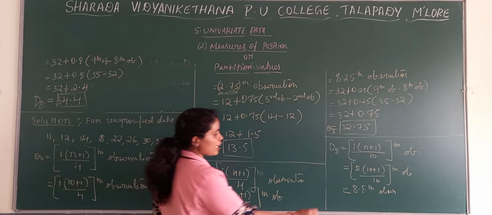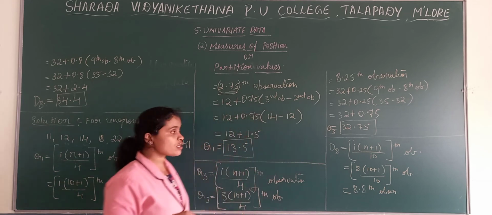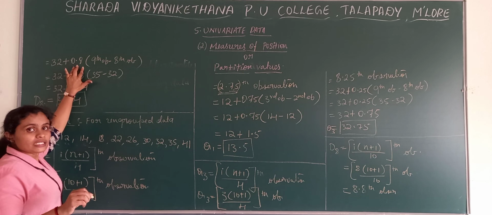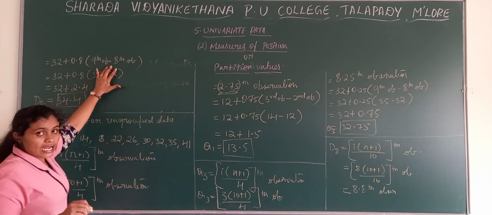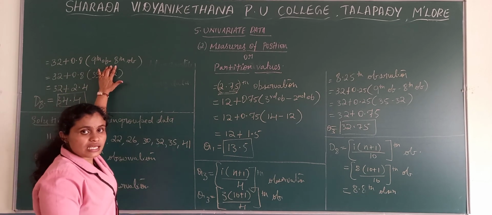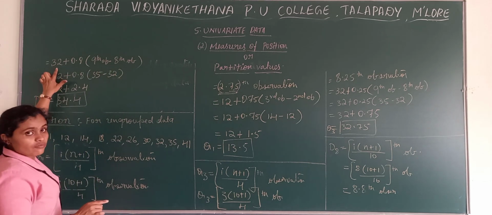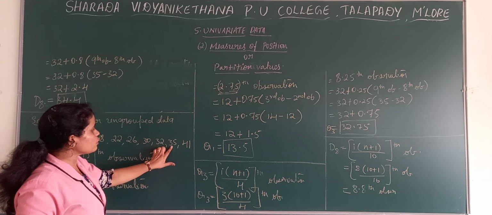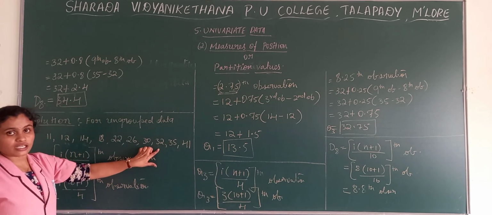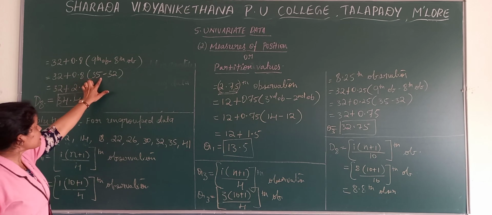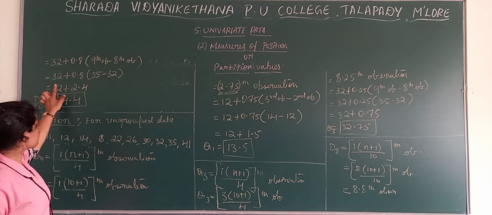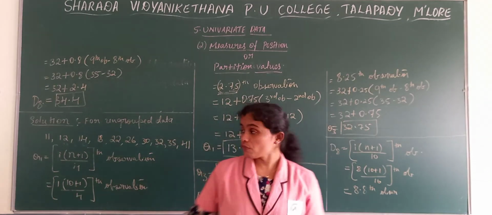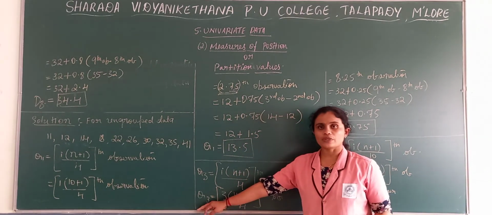But here we got 8.8. So 8th observation is 32. Then for that 0.8, we need to add the number: the next observation minus the observation we have got. That value we have to deduct. 35 minus 32, you get 3, into 0.8, that we have to add. So this is about ungrouped data. We'll solve one more problem related to ungrouped data in the next session.